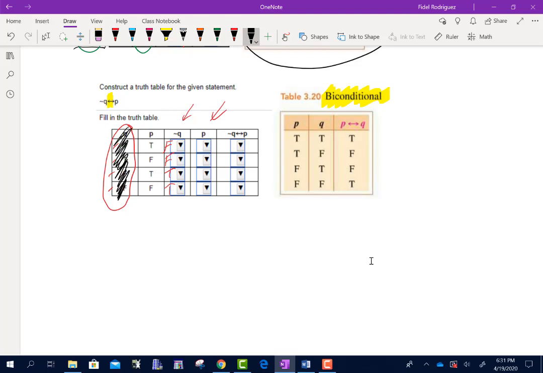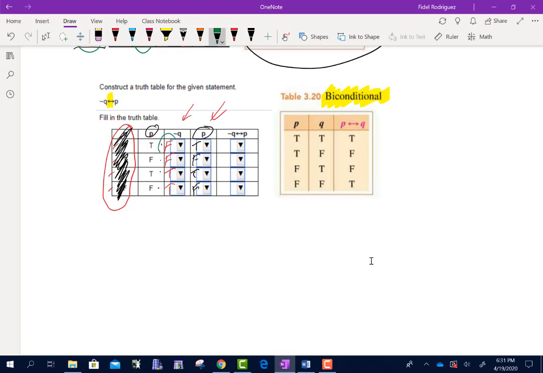Okay. And if you look here, this is P, and this is also P. I'm not going to do anything. It's not asking me to change anything. It's the same values. So if it was true, false, I'm going to do exactly that. True, false, false. Okay. And now we can go ahead and fill in our blanks.